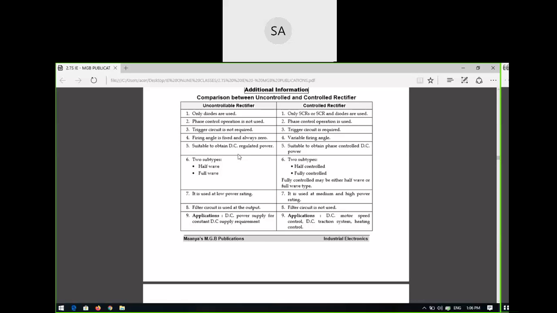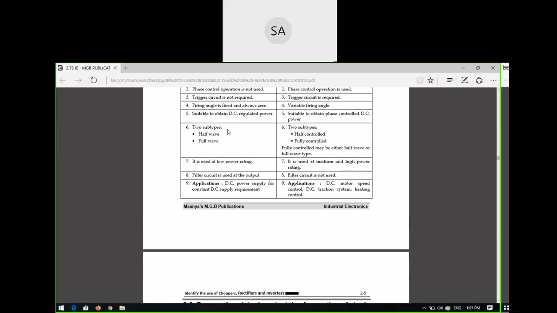A variable firing angle is present in the controlled rectifier, and it is suitable for phase control DC power. In the RPS, the regulated power supply, we are using an uncontrolled rectifier, whereas the controlled rectifier is used for phase control DC power, in industries. In the laboratories, we have seen the RPS, which uses uncontrolled rectifiers. Controlled rectifiers are in big industries, because the power supply is large enough that the load should be controlled.